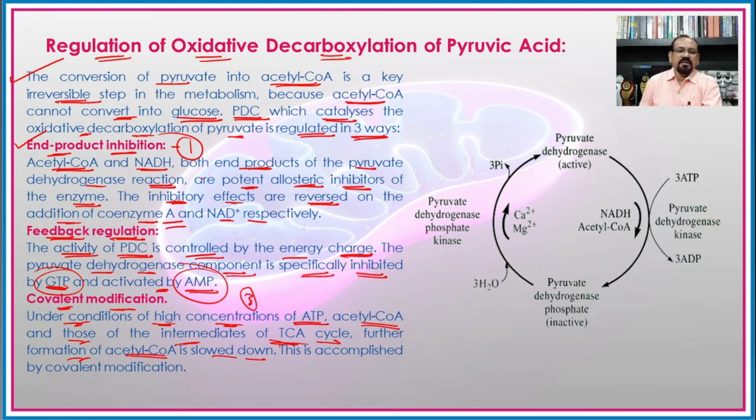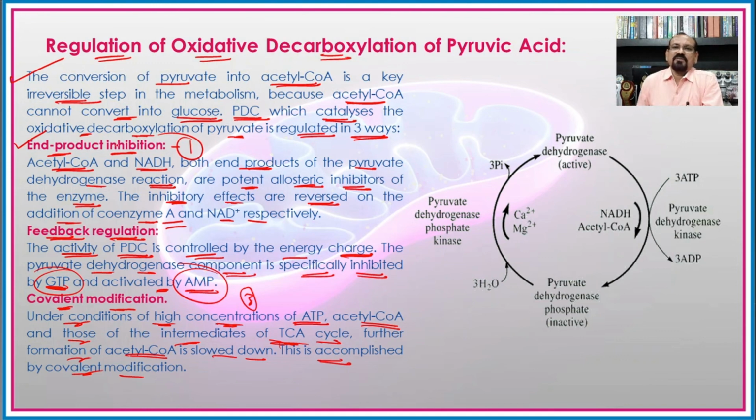So again, if there is an increase in the concentration of the ATP molecules, there is a slowdown in the process of the conversion of the pyruvic acid into the acetyl coenzyme A, and this is accomplished by a covalent modification.